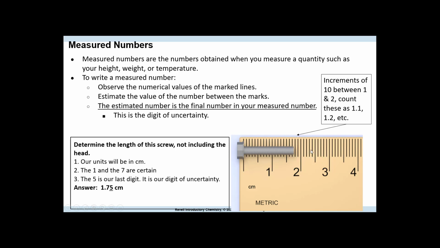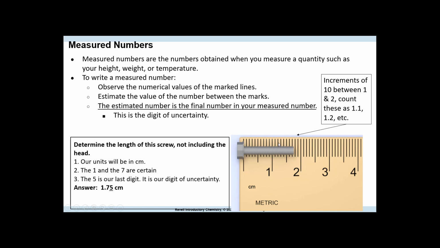These are numbers that you can absolutely measure. You know that it is correct, that you are certain of, but anything that falls in between, you don't. And that's where the problems are. So if we look at this screw here, we can see that it passes 1. So we're definitely certain that this is past 1. We count the increments, so we know that if there are 10 lines in between, it is in increments of a tenth. So 0.1, 0.2, 0.3, etc.